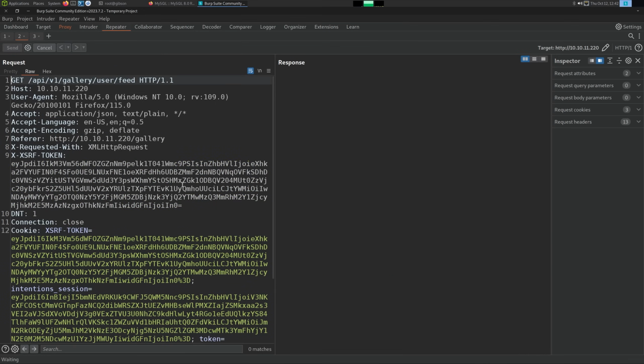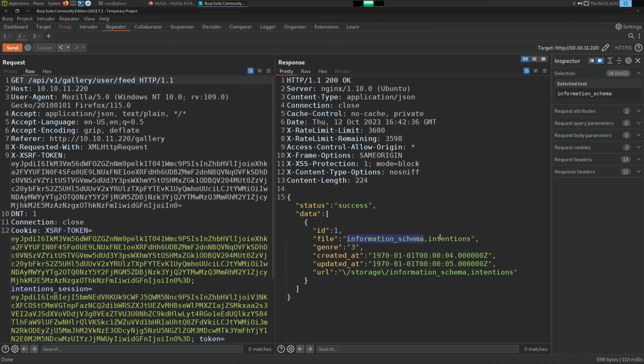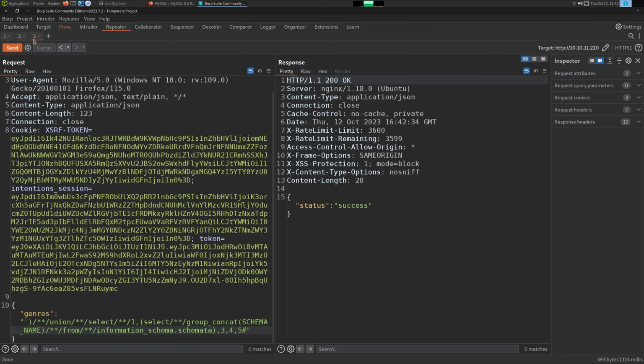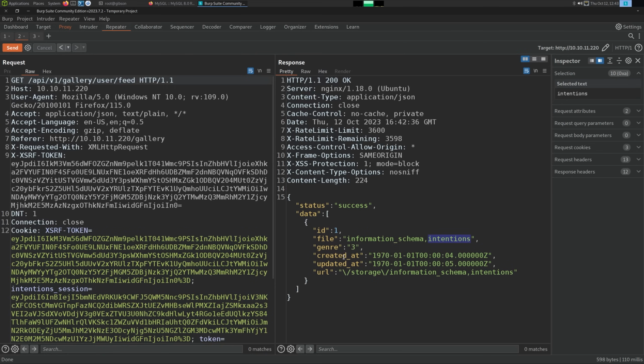Okay, and we run through, and we can see two things. And if you're curious exactly what's happening, because I just realized I didn't fully explain it, it's a second order SQL injection. We're putting tainted information in the database, and then when the database pulls that information and uses it for another query, it's not doing proper prepared statements and allows for injection. So we're just putting bad information in that it later uses in a SQL query, and it exploits it that way, right? So we did say intentions was the database.